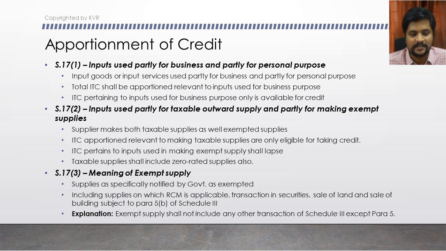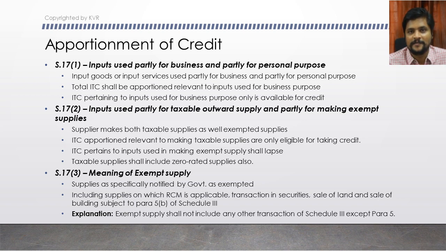Okay, next we are entering into the rules which are relevant for this section, because this particular section has only 3 subsections, and all 3 subsections are already discussed. I can even repeat once again for your understanding. Subsection 1 speaks about inputs that are partly used for business purpose and partly used for personal purpose, how the apportionment has to be taken, and input tax credit relevant for the inputs used for personal purpose is not eligible to be taken as ITC.